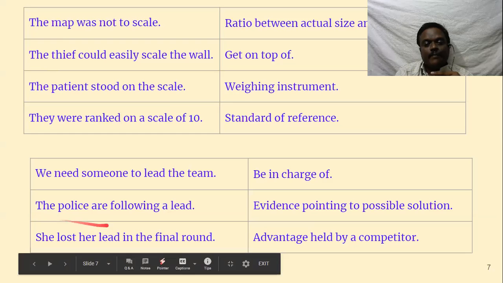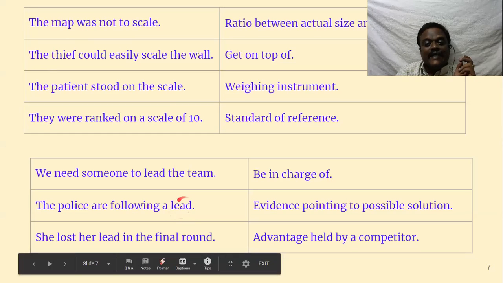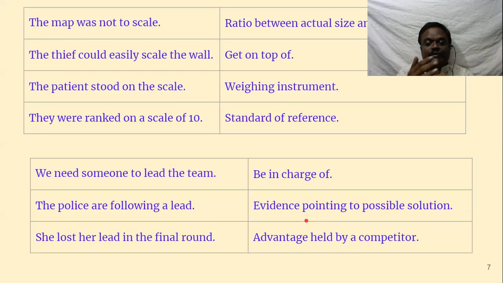Next one. The police are following a lead. Usually, if you interview some police, they will tell you, we haven't yet found any leads. And we have found one lead. And we are following and investigating it. And within 1 or 2 weeks, we'll solve the case. Lead means evidence pointing to a possible solution. And if there is any crime, police search for a lead.